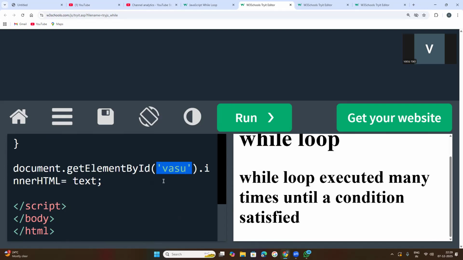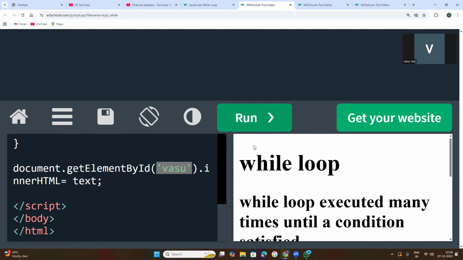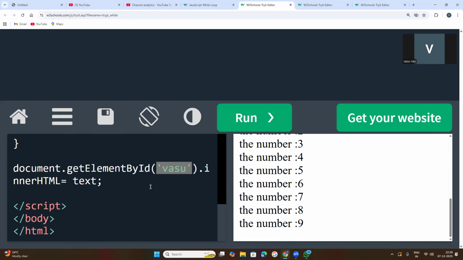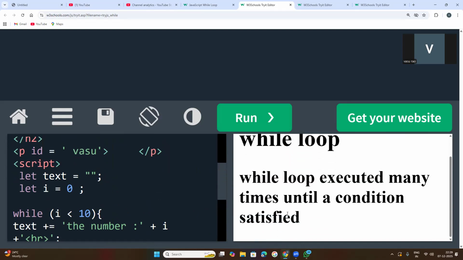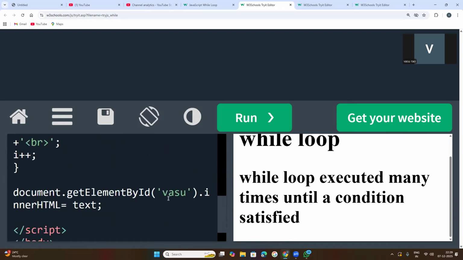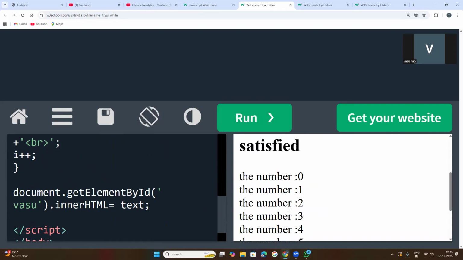Okay, without that you don't expect that you will get the result. Okay, you are getting. So next, one thing I want to say: whether you want to change this variable, this value can be anything, it is up to you. But if you keep it as it is, you need to mention that. If you give a space, you will not get anything, because the same space you have given here, you need to give here. Okay, now you will get all the numbers.